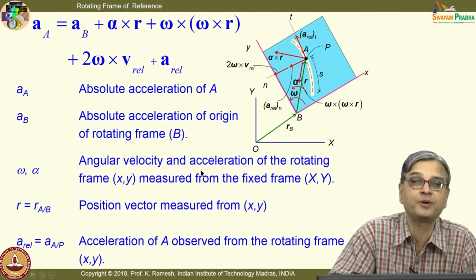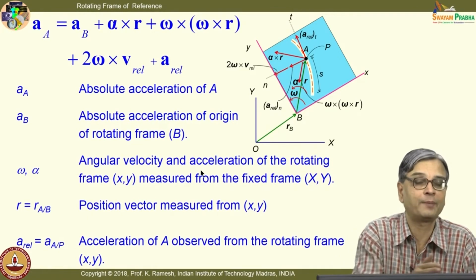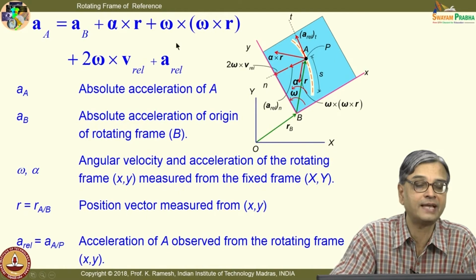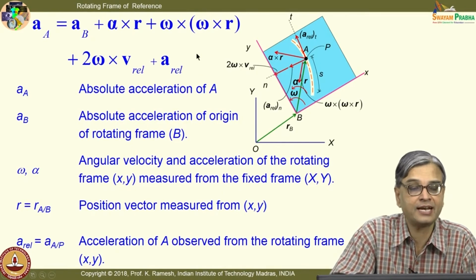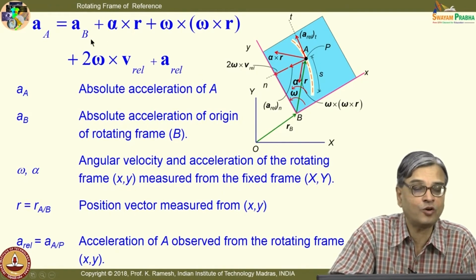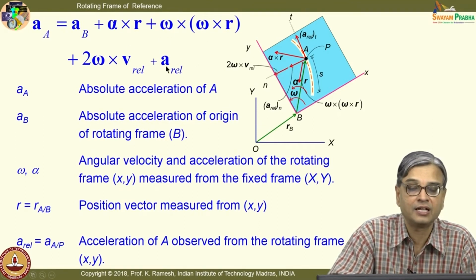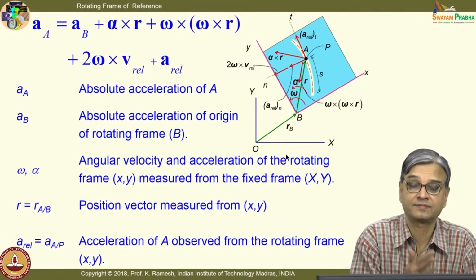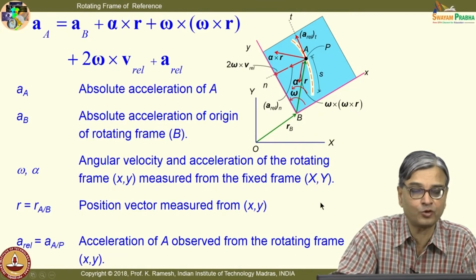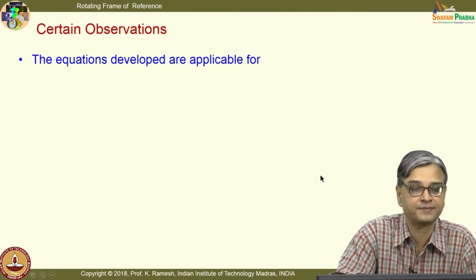You should not see in a problem that I have A and B put somewhere and then apply the equation directly for the points labeled as A and B; that becomes absurd. So, you have to be careful. And the second point which I have mentioned earlier: certain quantities are referred with respect to the fixed frame, certain quantities are referred with respect to the rotating frame. If I have a coordinate axis inclined like this, then you have to take care of the unit vectors properly. You can also make a mistake. We would solve some problems, and before that we will also have certain observations.